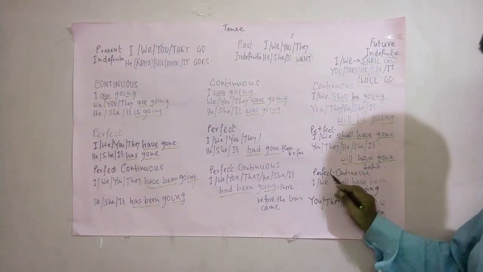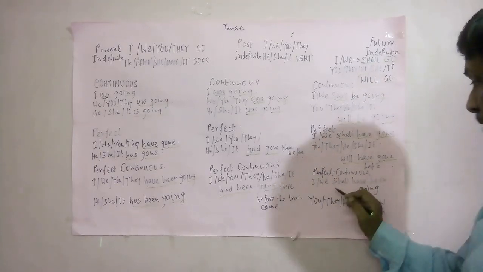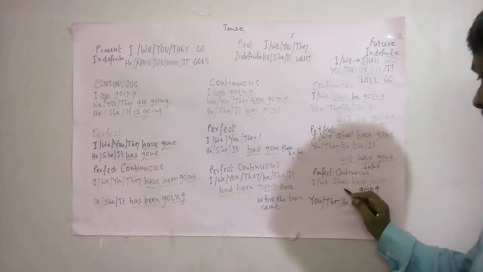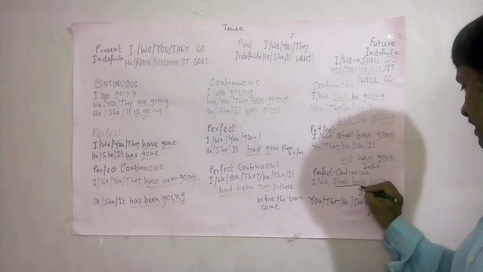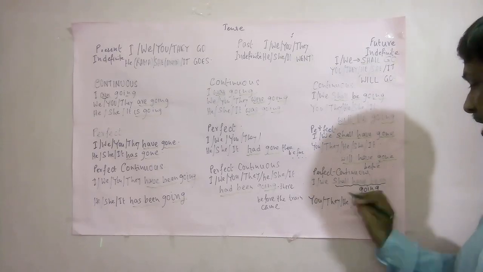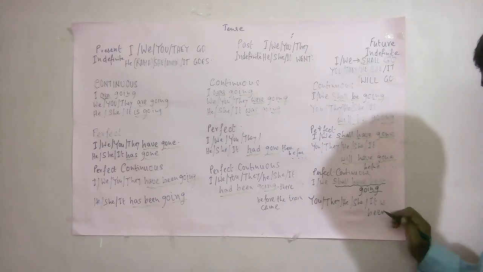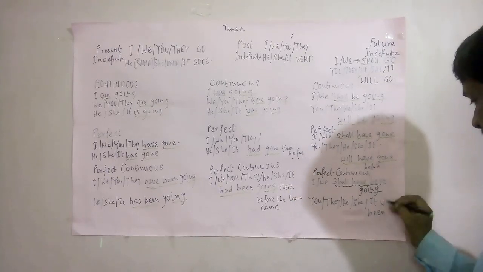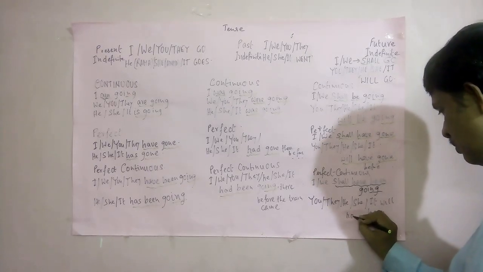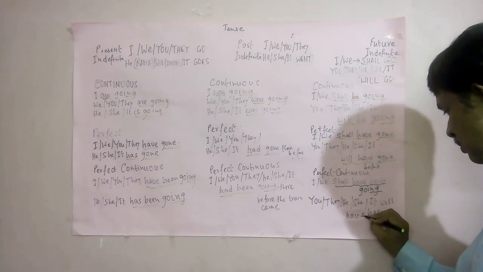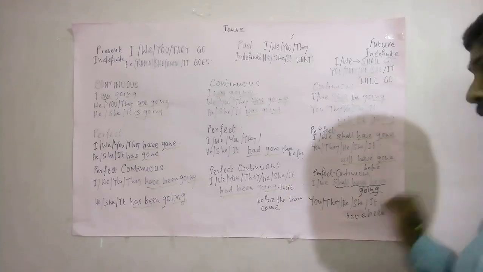Now here perfect continuous tense, that is future perfect continuous tense. Here what is that? I or we shall have been and ing with verb go. Here also you or they or he or she or it will have been going there for 9 hours.